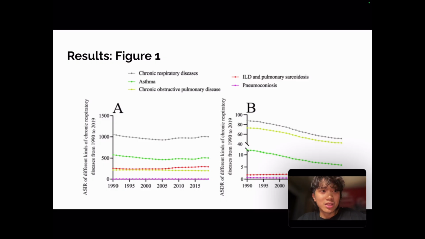And so for the ASIR graph, it shows that asthma had the highest amongst the 4 chronic respiratory diseases, which means that it had the highest amount of cases and has been a leading factor in reduced respiratory health from the 1990s to 2019. And so for ASDR, the highest one was chronic obstructive pulmonary disease, and this entails that chronic obstructive pulmonary disease was the leading cause of death for chronic respiratory diseases amongst a lot of individuals between 1990 to 2019.